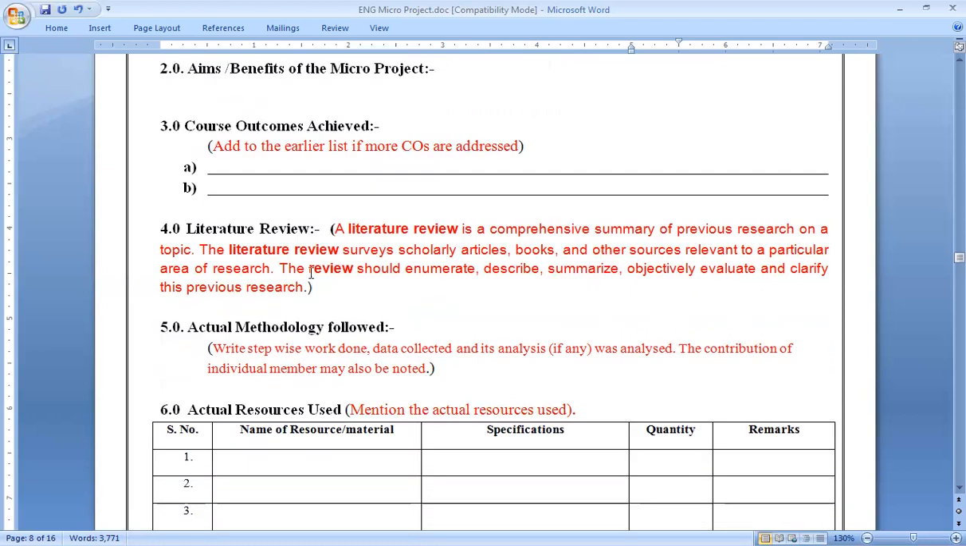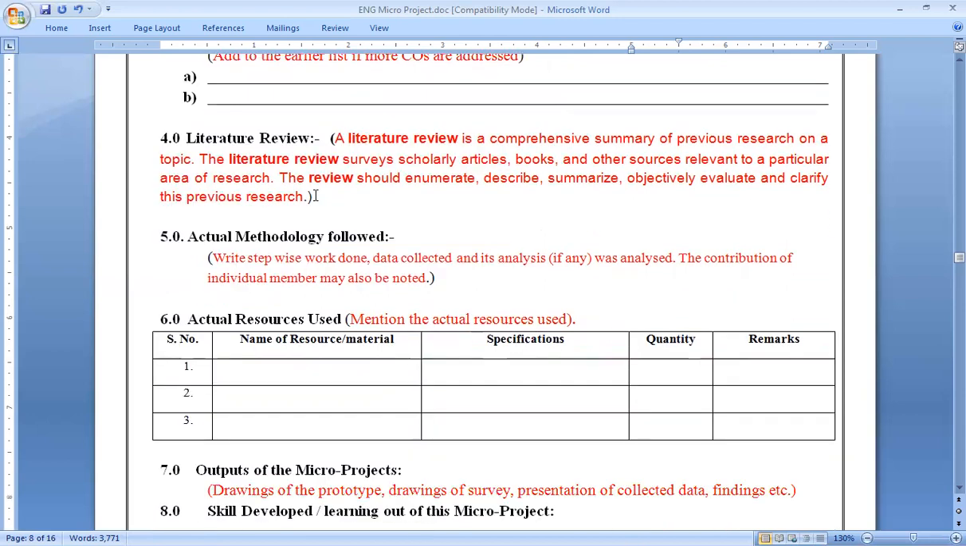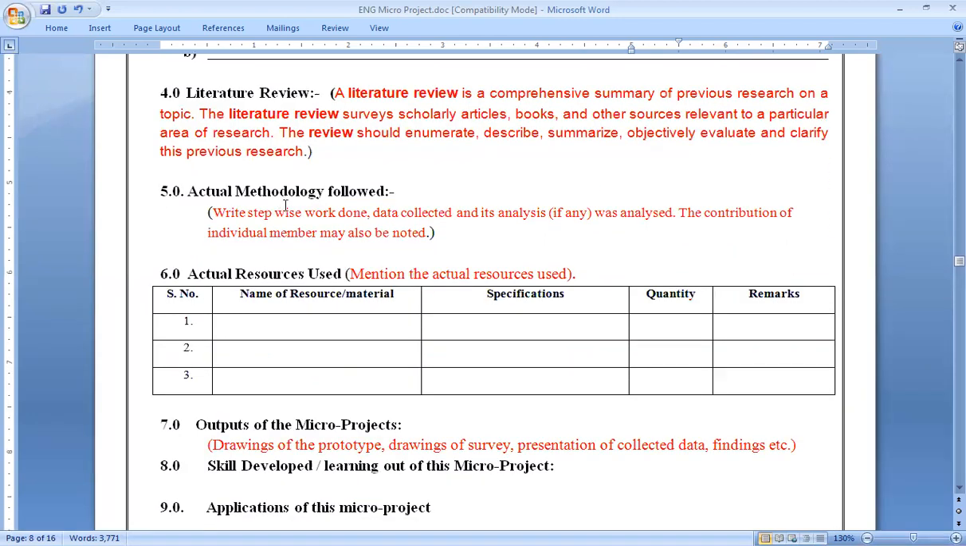After that, you have to copy down course outcomes. Yes, earlier that you mentioned in the proposal, you have to copy it and paste it as it is. After that, very important, many of the students have a problem with what to write in the literature review. See students, clear-cut indication is given here in the bracket. So you have to read all the instructions very carefully.